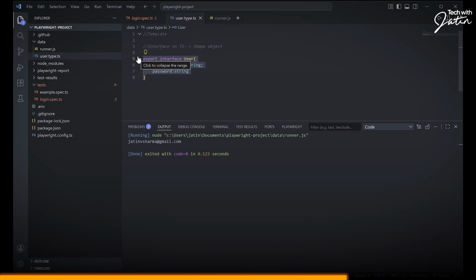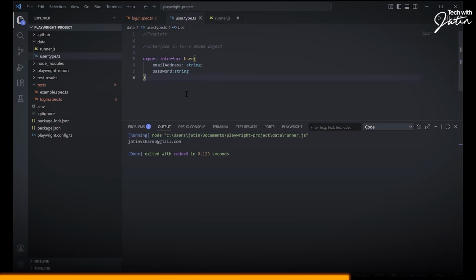Because the whole point is, if I'm trying to create it from a class perspective, then I'm going to have those getters, setters and all those things. I'm literally not worried about those getters, setters and all those stuff. I don't want it right now. We will be creating an object literal. I want to control the structure of the object literal. That's the reason we have this kind of a stuff created over here. Now, is this part making sense to everyone? Yes or no? Are we on the same page?